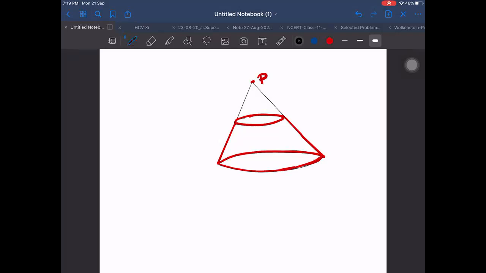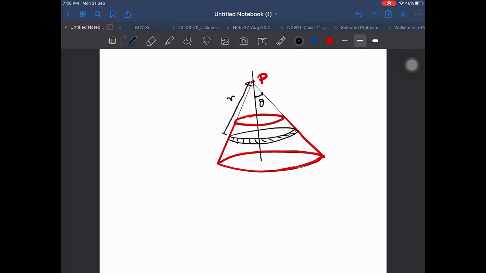Take some semi-vertex angle. Semi-vertex angle is given to you. Assume that to be given as theta. And the distances are given to you. Whatever you want, all the dimensions are assumed to be given. Let us take some element here, a ring element. Due to one ring element, what is the formula if you remember it, which is at an oblique distance? Oblique distance is given as r.